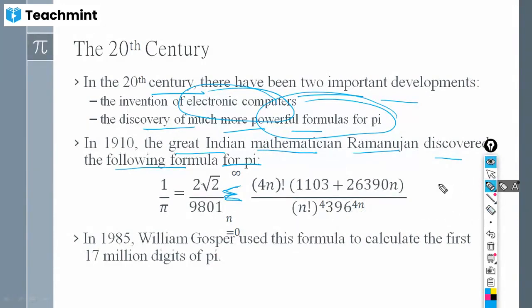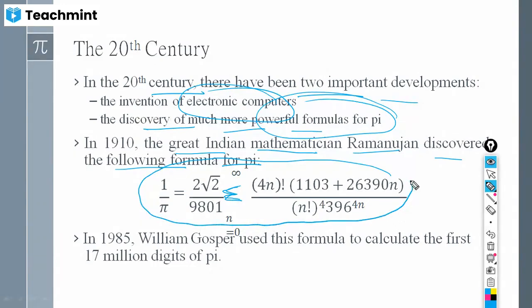See, this formula was given by Srinivasa Ramanujan. If you just replace n equal to 0, you get a value of pi accurate to more than 16 decimal places.